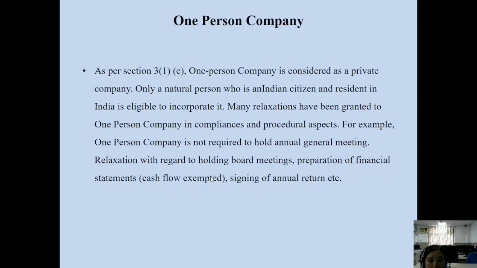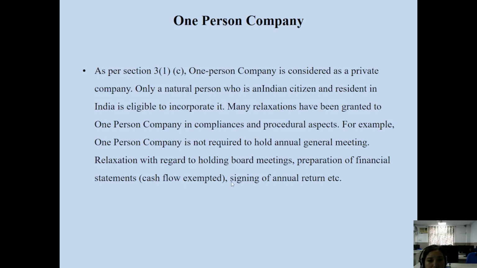A board meeting is to be held every year or as per the requirement of the company. But there are certain relaxations. It is not mandatory at all to hold board meetings unless it is required. You have to hold board meetings, but there are certain relaxations, and preparation of the financial statement and cash flow statement is exempted in the case of a one-person company.